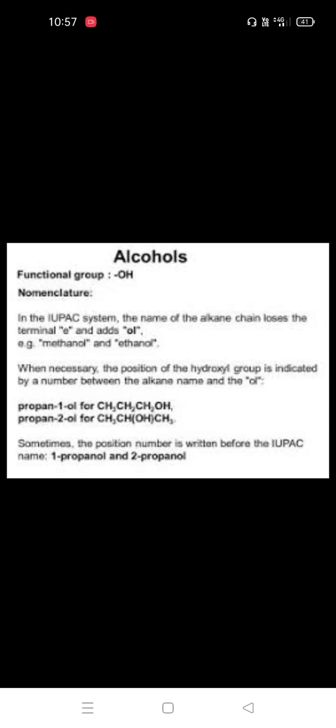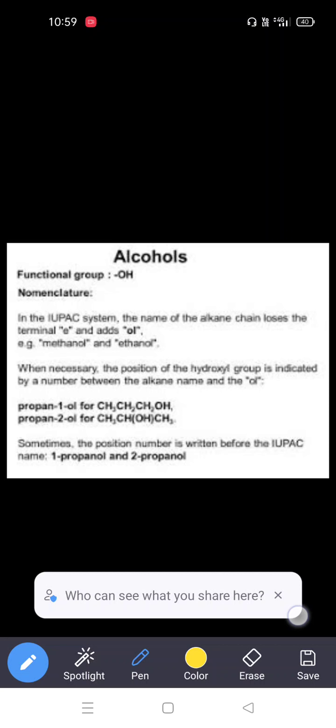For example, if we have methane, E is the vowel, so we can cut the E, and after that we add OL. Alkanes end with a vowel, so here the alcohols end with the OL suffix. That is how we can simply identify them.